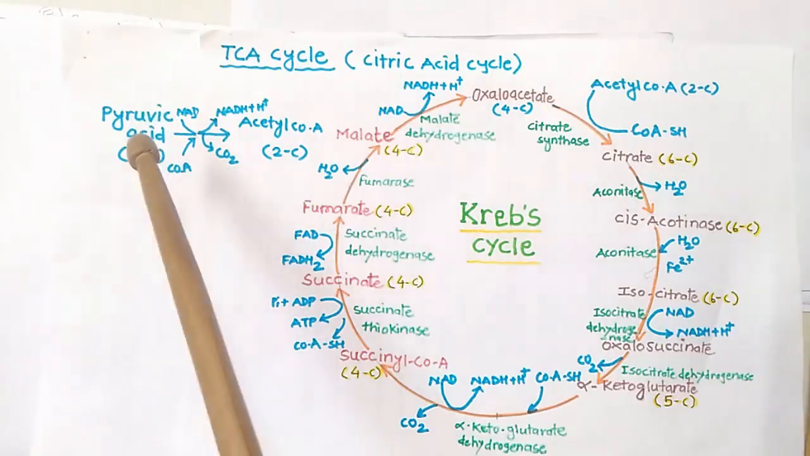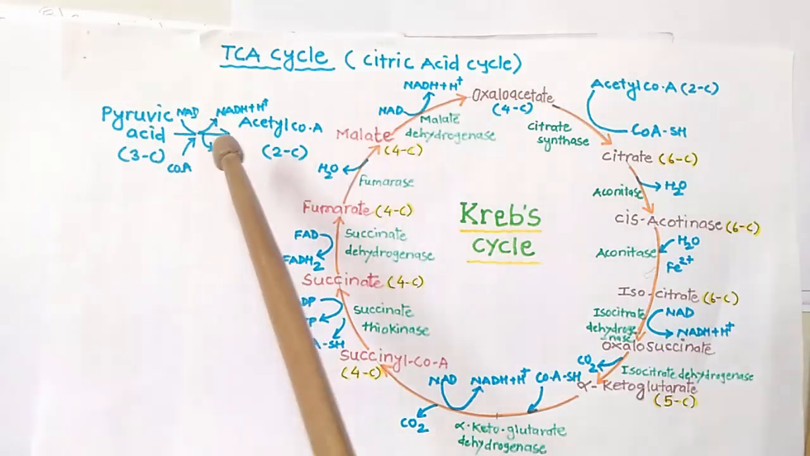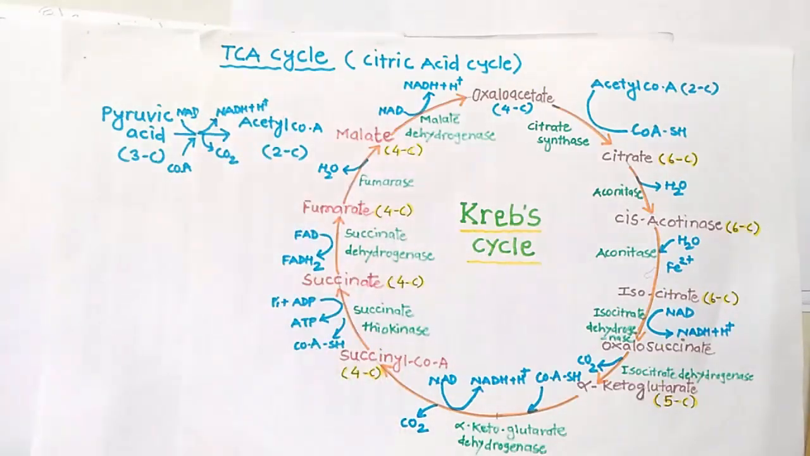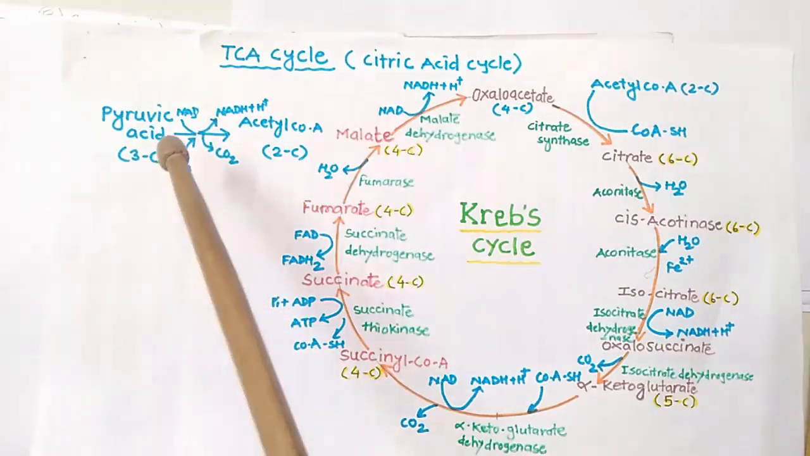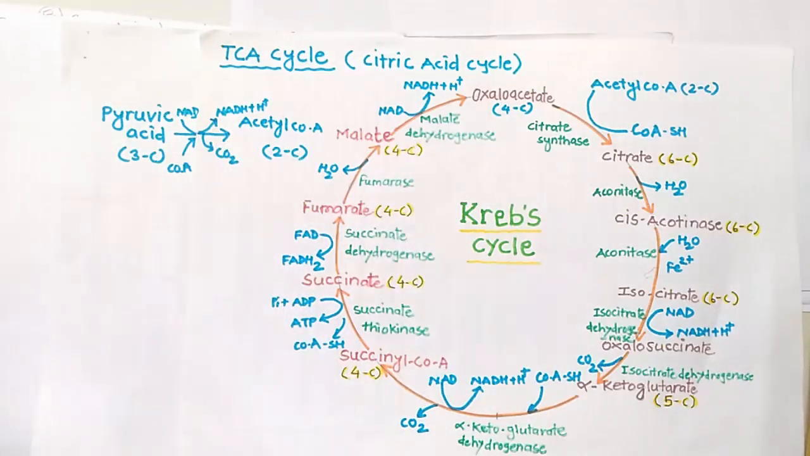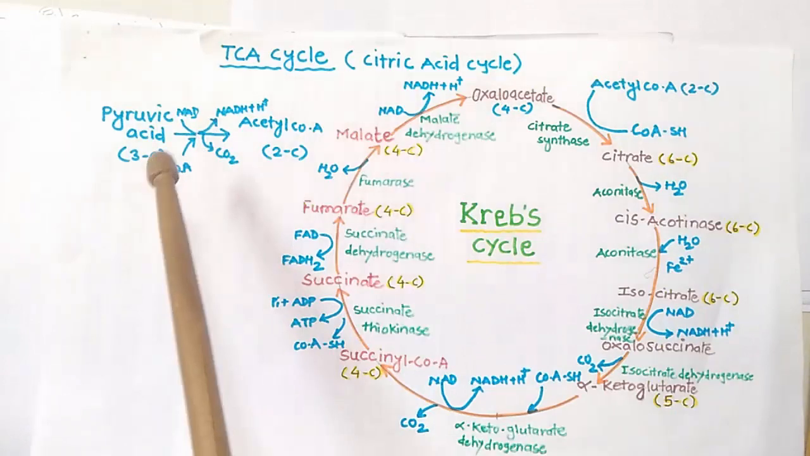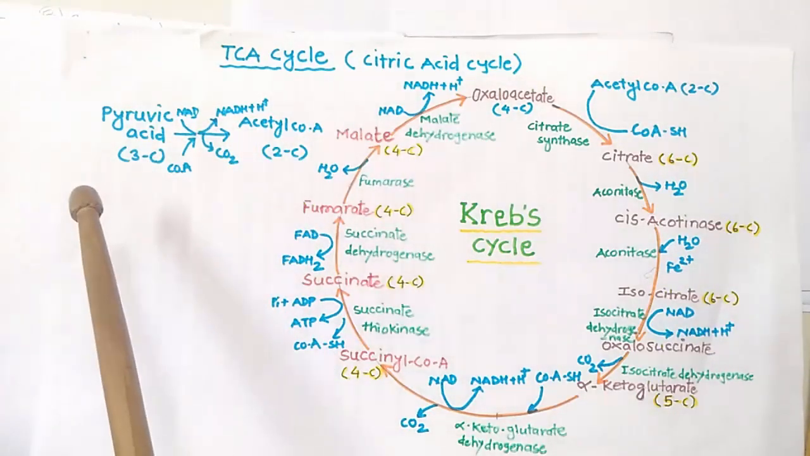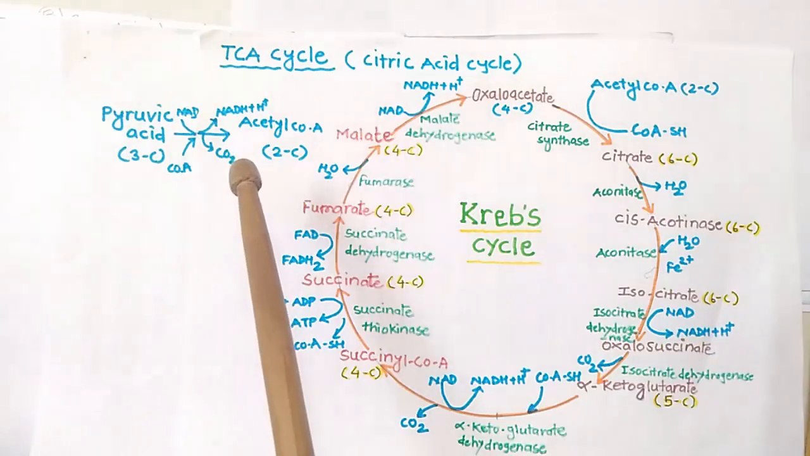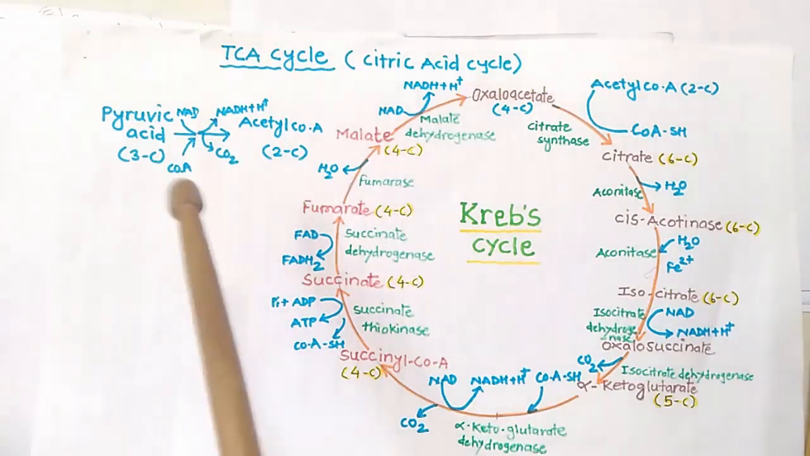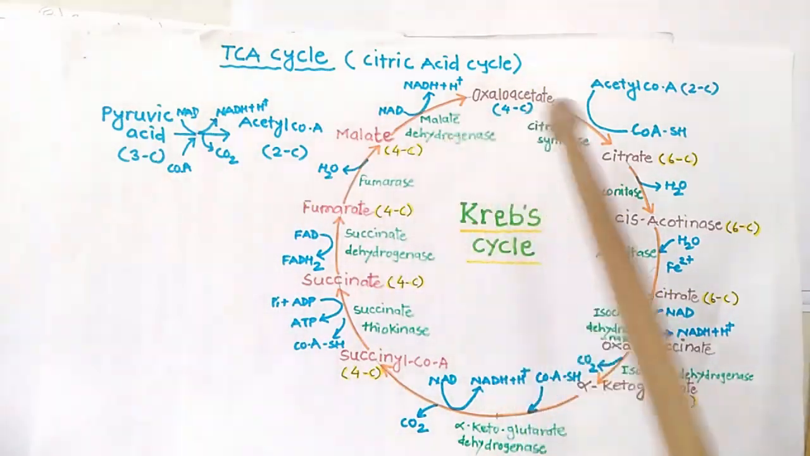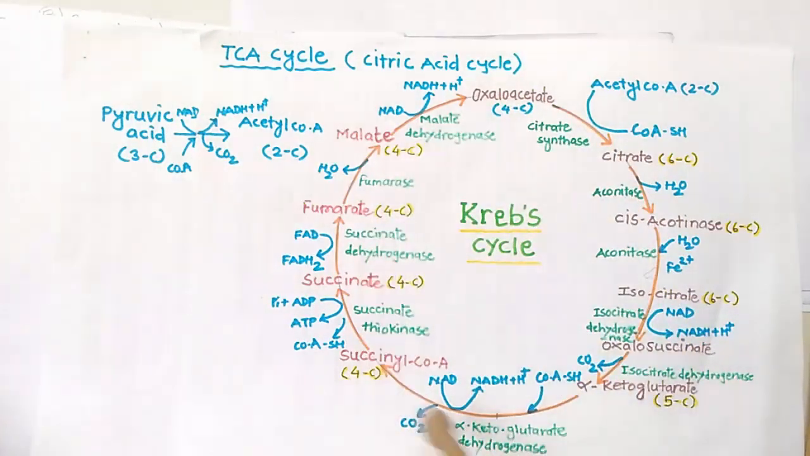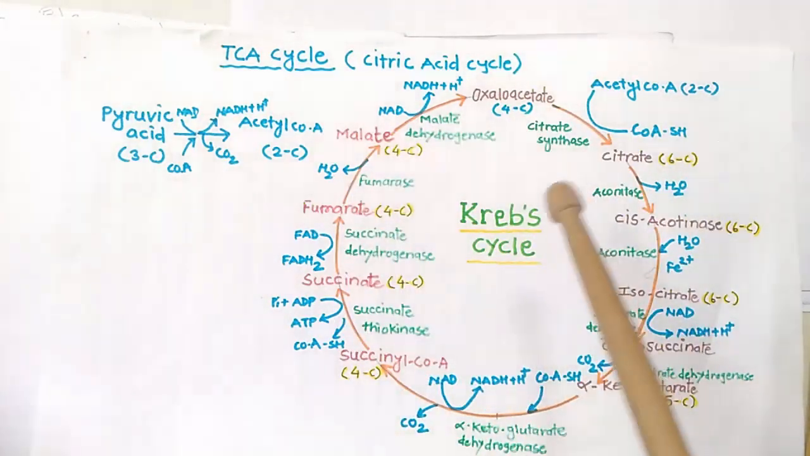One NAD takes 2 hydrogens and is converted into NADH plus H plus. In this reaction, coenzyme A is added and it is converted into acetyl coenzyme A. This is also called the acetylation of pyruvic acid. So this is the first step: pyruvic acid is converted into acetyl coenzyme A. Now this acetyl coenzyme A is shipped towards the mitochondria and undergoes a further cycle of reactions, which we call the Krebs cycle.